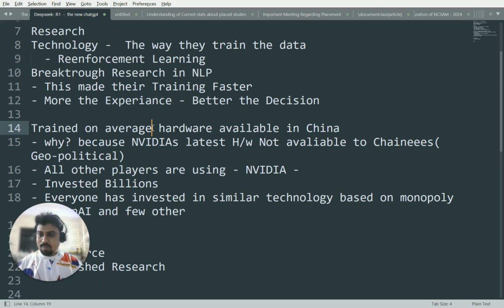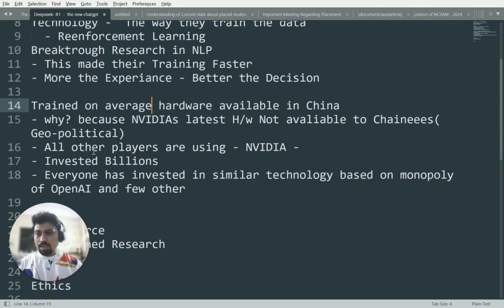That means if the Chinese hardware is 1 billion, then there is 100 billion in the other. So it's 100x, right? Most of the players were using NVIDIA's hardware as the chip to run all their AI models, and they were getting better performance just because of NVIDIA's hardware. They were trying to improve small things here and there in the LLM model, but not a technological breakthrough. But these guys have made a breakthrough in the technology. They proved that even with lesser hardware we can improve performance in reasoning and answering in a better way.